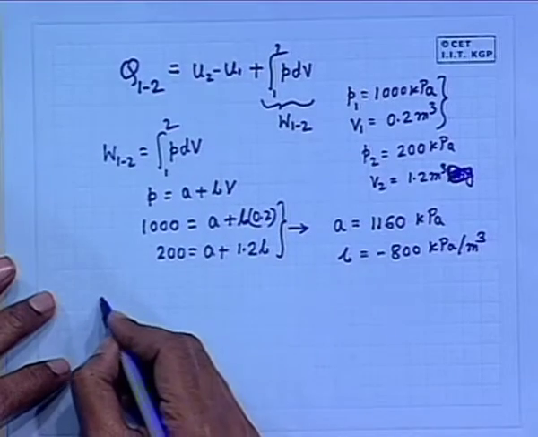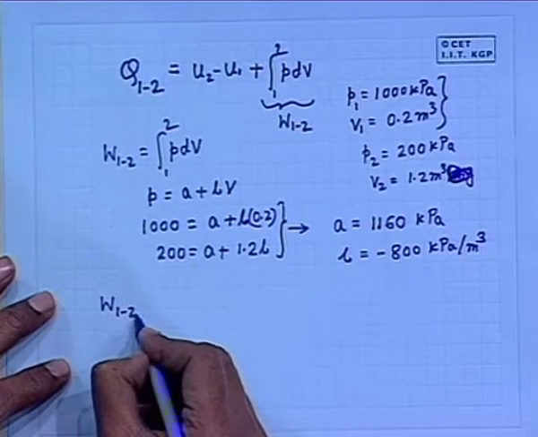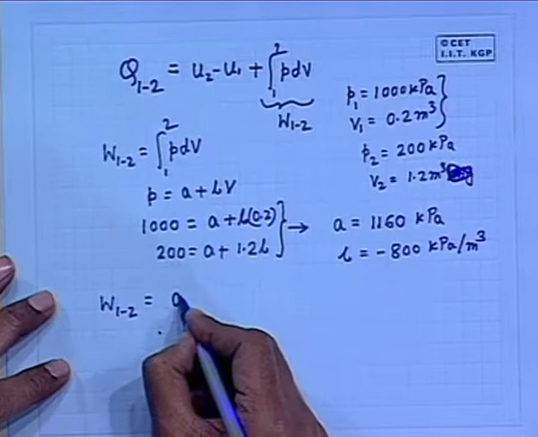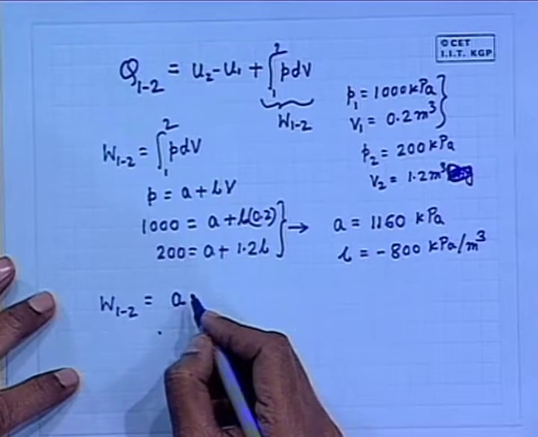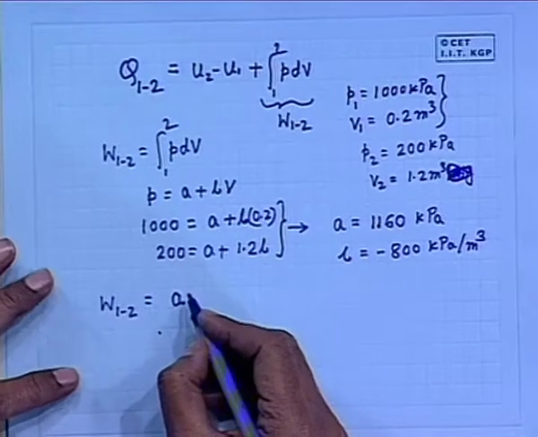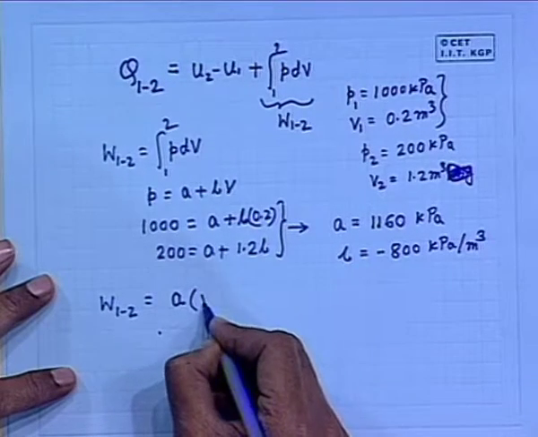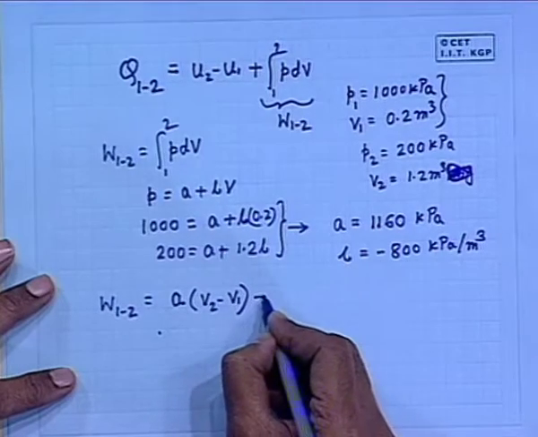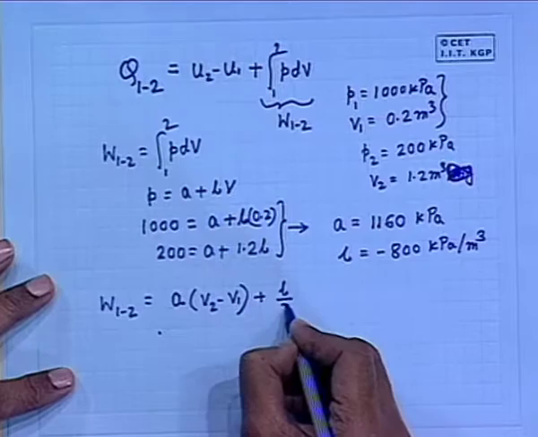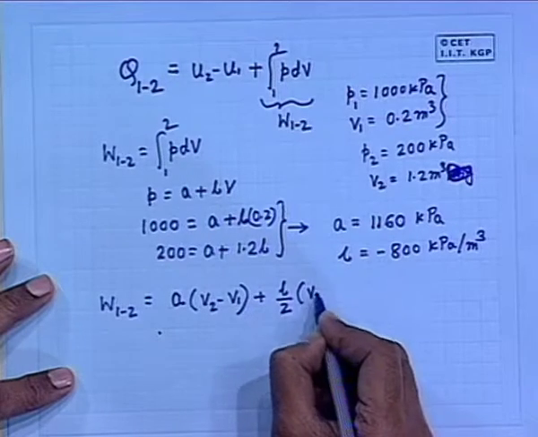Now, what is W12? Tell me. W12 will be, slowly, A into V2 minus V1 plus B by 2 into V2 square. All these students may not catch so fast, it is for the wide spectrum of the students. So, we will go slow.